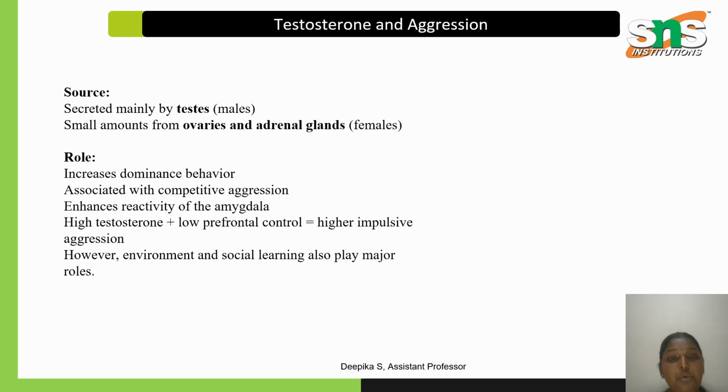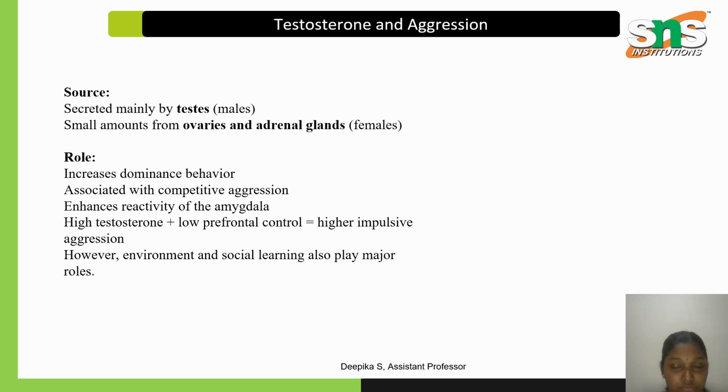Next, how testosterone and aggression get connected. We'll see the connection between the hormone testosterone and aggression. Mainly, the highly dominant hormone that gives aggressive behavior is testosterone. Both male and female have the testosterone hormone, but females have a very small quantity and males have a larger quantity. So testosterone is secreted in males, and also in females, and is linked to aggressive behavior.